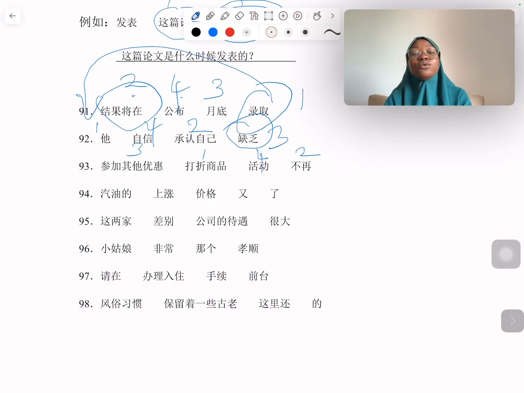And it cannot be 打折商品参加其他优惠活动 because we still have this 不在 here, it has to be used. So after 打折商品 we have 不在. 不在 do what? 参加其他优惠活动. That means the already discounted products cannot participate in other discounted activities.